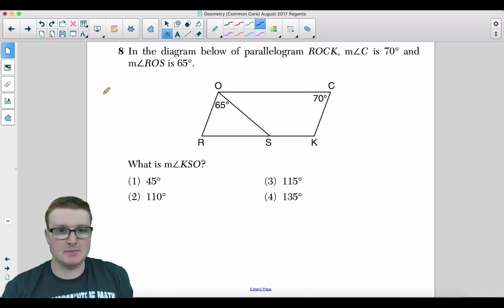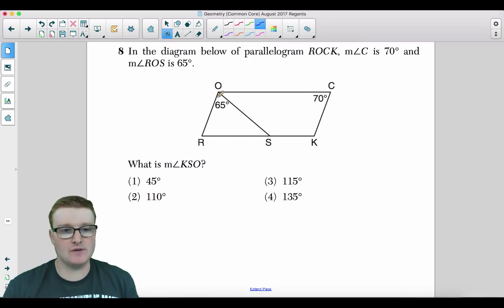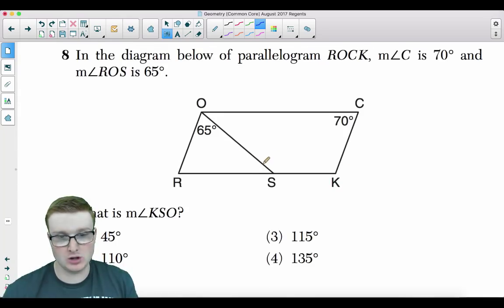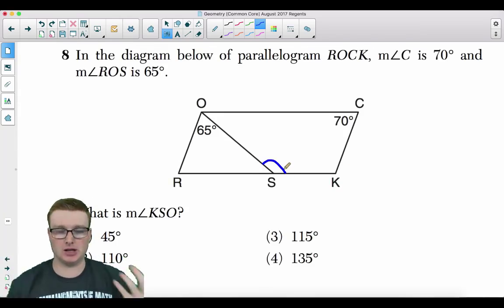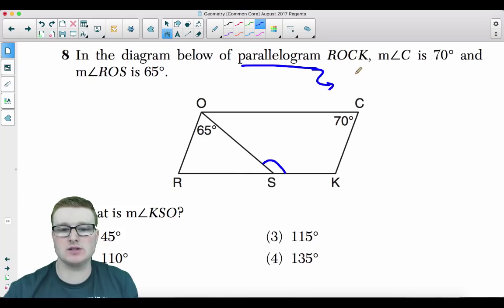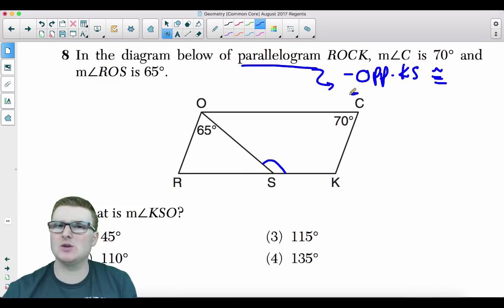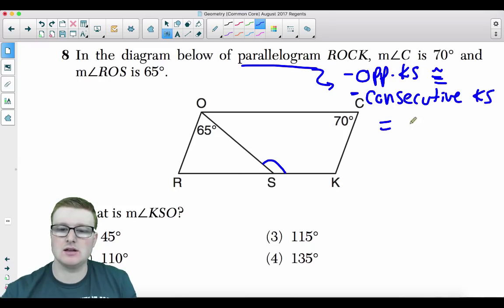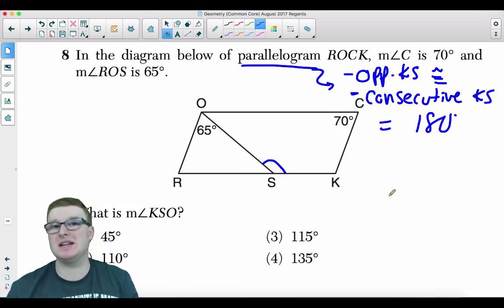Number 8, in the diagram below of parallelogram ROCK, angle C is 70 degrees and the measure of angle ROS is 65 degrees. What is the measure of angle KSO? We're looking for this. All right, let's talk about a parallelogram. Opposite sides are congruent. Opposite angles are congruent. Consecutive angles are supplementary. All this should be jogging in your head. But since we're working with angle measures, we're just going to focus on the angle measures. We're going to say that opposite angles are congruent, and consecutive angles, meaning the ones that are next to each other, add up to give you 180 degrees, meaning supplementary to each other.